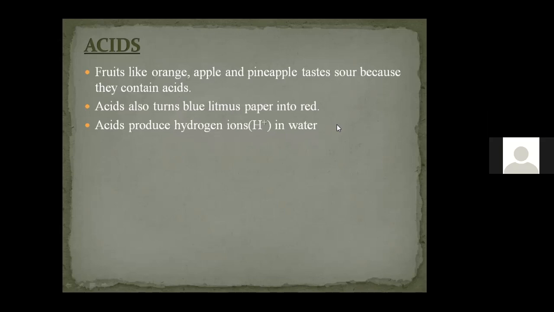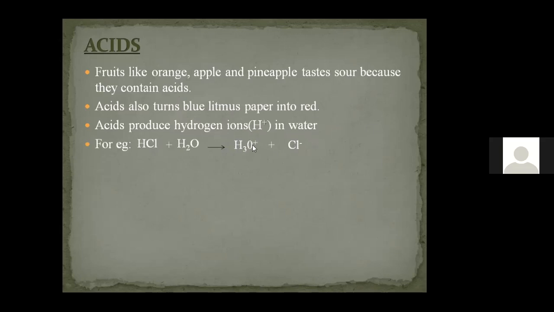So the general definition of acid is that any substance is called an acid if it produces hydrogen ion in water. We can take an example. If I consider hydrochloric acid, we need to make it react with water. When hydrochloric acid reacts with water, it produces H3O plus, which means hydronium ion, along with Cl minus ion.